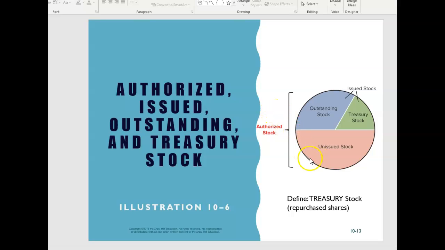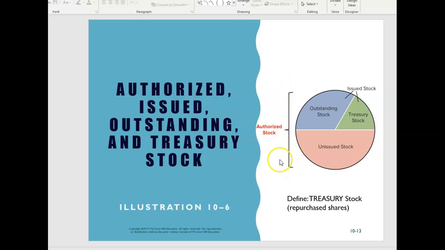So as part of our articles, we'll say, hey, there's a certain amount of shares that can be issued for this corporation. Let's say in this particular example, the total amount that could be issued is up to 100 million shares. Now, I'm going to try to identify more than I think I actually want to issue in the initial public offering, because maybe I'll want to issue some shares later as the company continues to grow. So we have what's called authorized stock. It's part of our articles of incorporation.